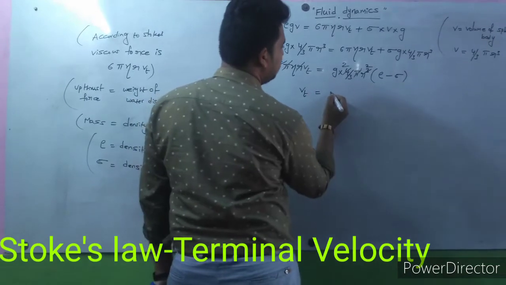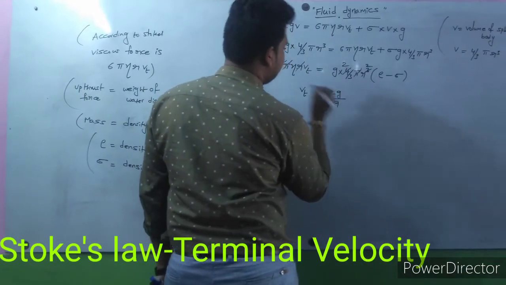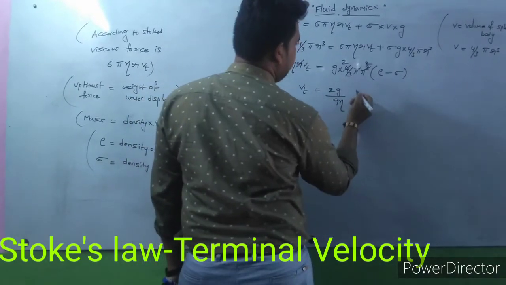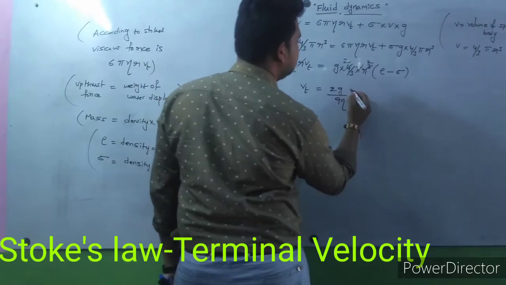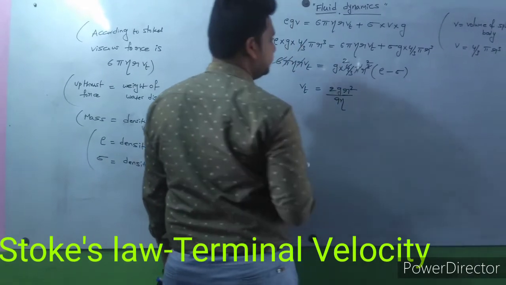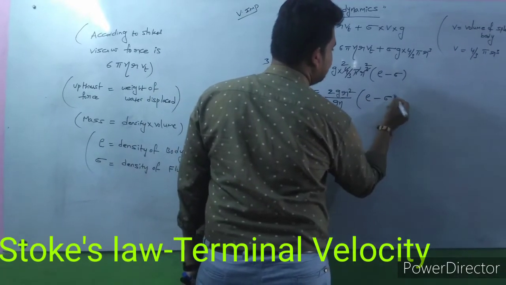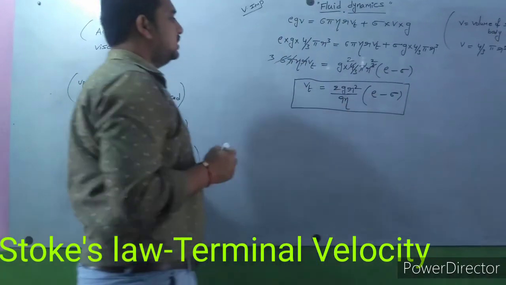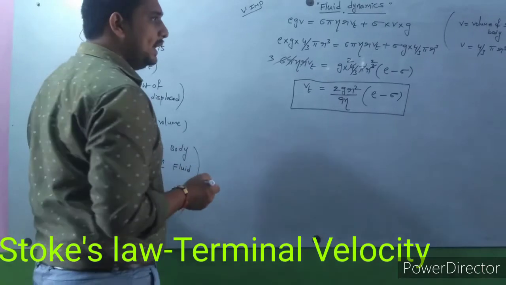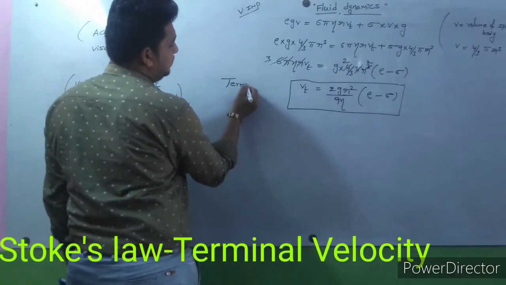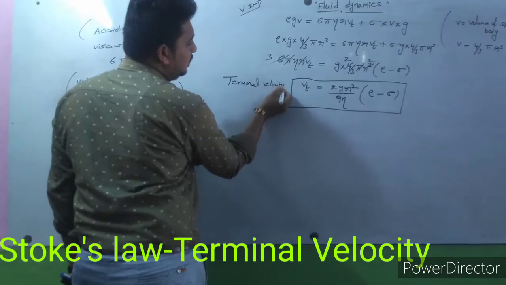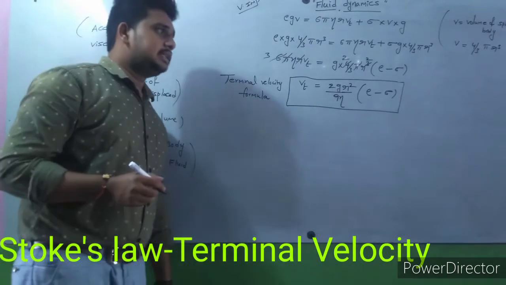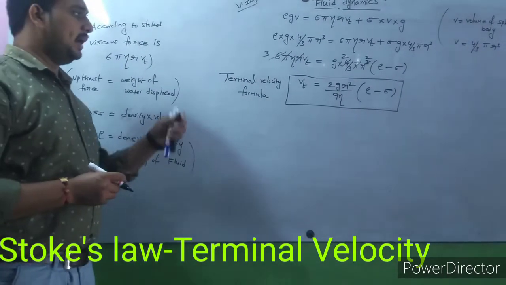So finally Vt is equal to 2g by 9 eta into r square into rho minus sigma, that is 2 g r square by 9 eta into rho minus sigma. This is called the terminal velocity formula. Vt is equal to 2 by 9 eta into g r square into rho minus sigma.